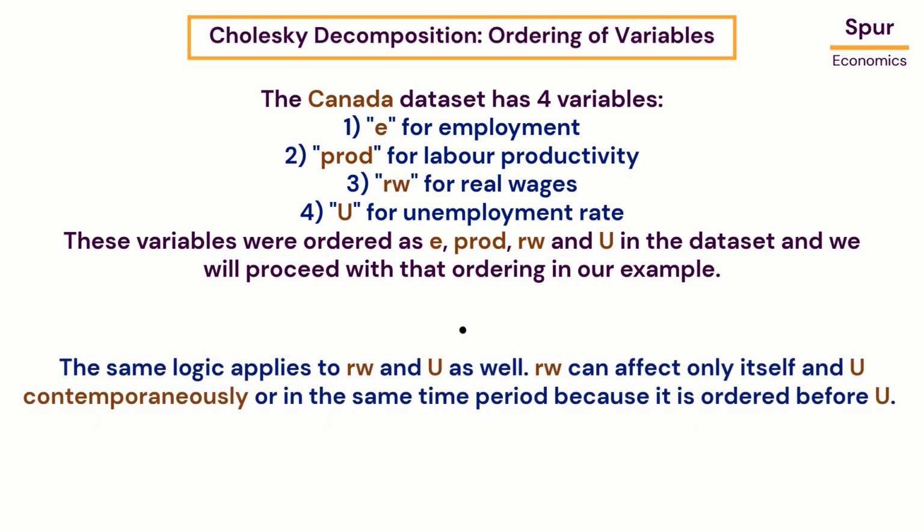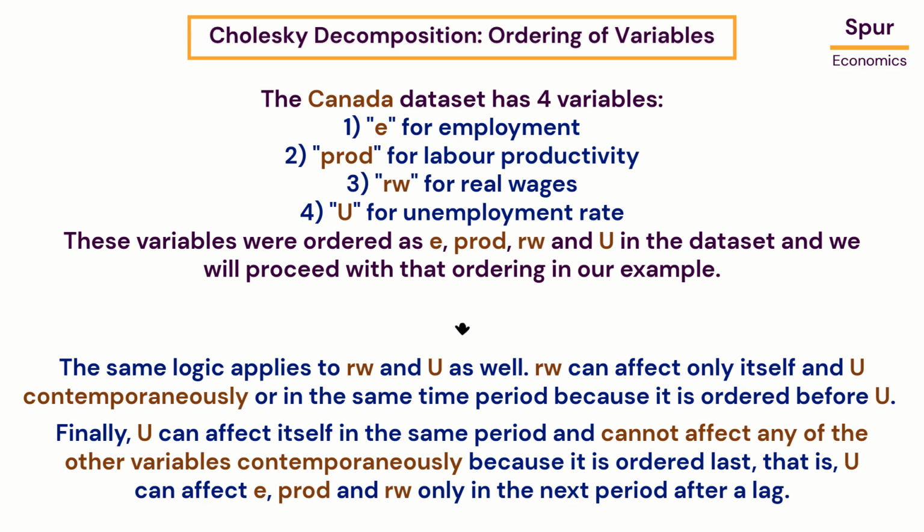The same logic applies to RW and U as well. RW can affect only itself and U contemporaneously or in the same time period because it is ordered before U. Finally, U can affect itself in the same period and cannot affect any of the other variables contemporaneously because it is ordered last, that is, U can affect E, PROD, and RW only in the next period after a lag.